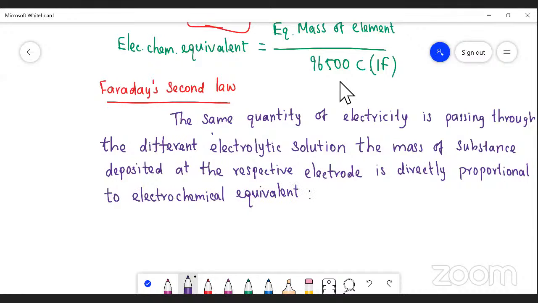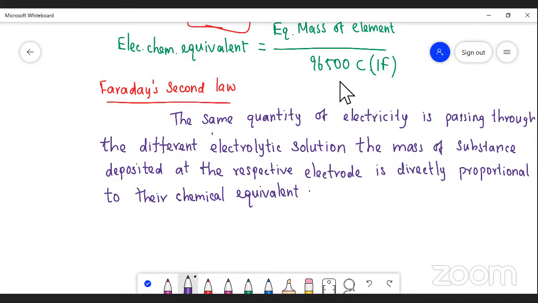Listen, the same quantity of electricity is passing through the different electrolytic solutions. The mass of substances deposited at the respective electrode is directly proportional to the chemical equivalent, not the electrochemical equivalent. Chemical equivalent is nothing but the equivalent mass of substances.